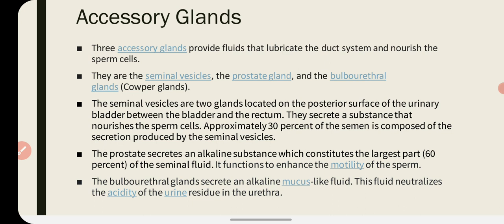Now we'll talk about the prostate gland. Prostate secretes an alkaline substance which constitutes the largest part of the seminal fluid, and its function is to enhance the motility of the sperm. The bulbourethral gland secretes an alkaline mucus-like fluid. This fluid neutralizes the acidity of the urine residue in the urethra. So these are the functions of the secretions discharged from the accessory glands.